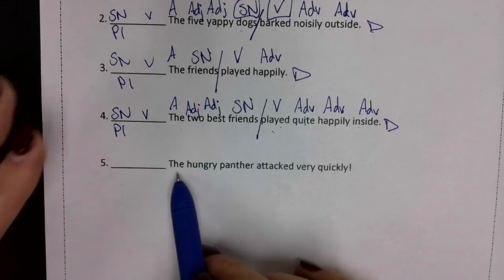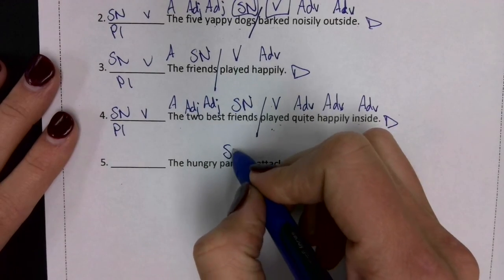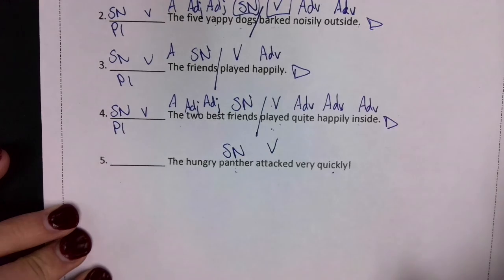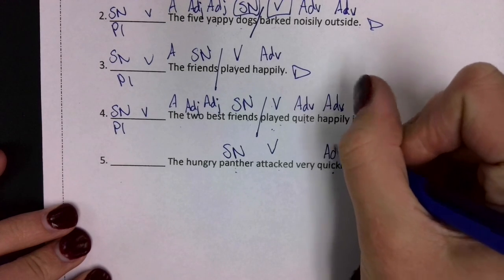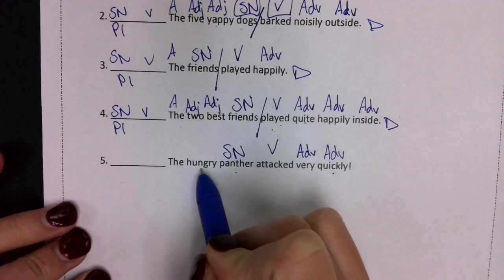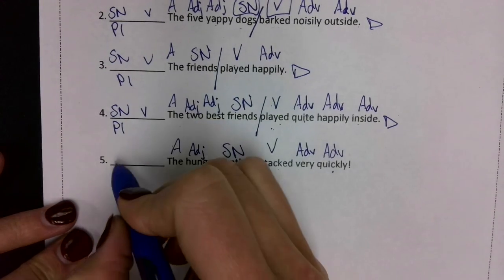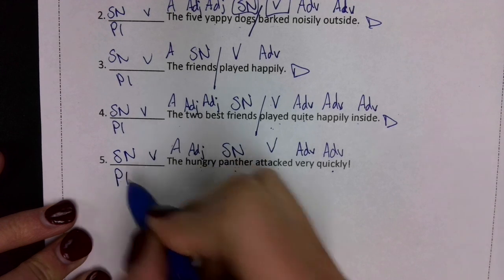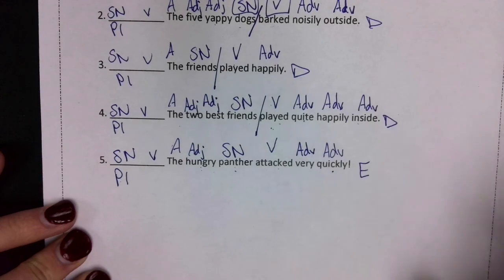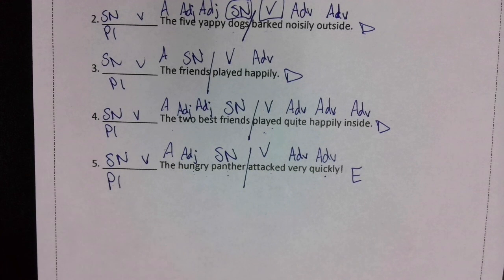Number 5. The hungry panther attacked very quickly. What attacked very quickly? Panther. Subject, noun. What is being said about panther? Panther attacked. Verb. Attacked how? Quickly. Adverb. How quickly? Very quickly. Adverb. What kind of panther? Hungry. Adjective. The. Article. Adjective. Subject, noun, verb, pattern 1. Check. Exclamation point, strong feeling, exclamatory sentence. Go back to the verb, divide the complete subject from the complete predicate.